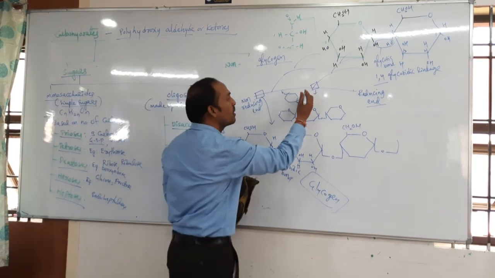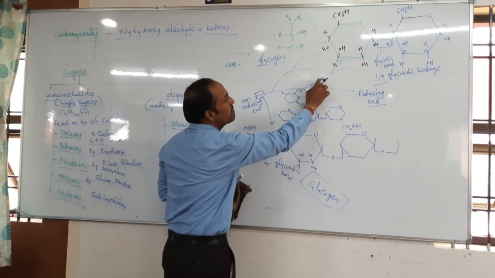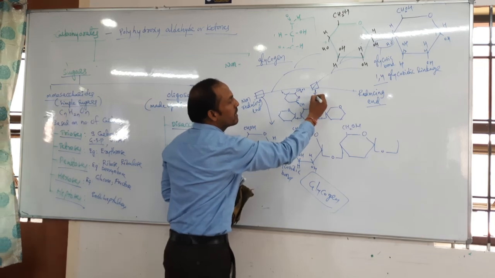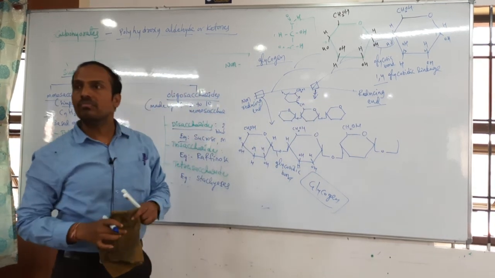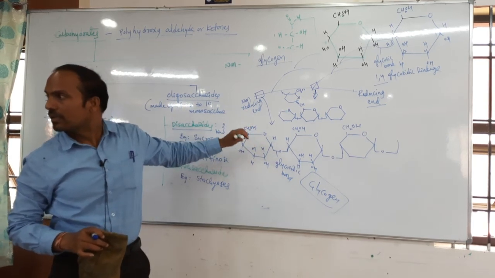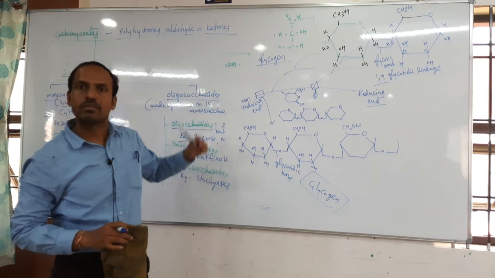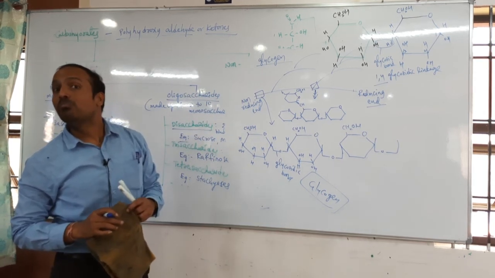They can bind and form it like this. Understood?